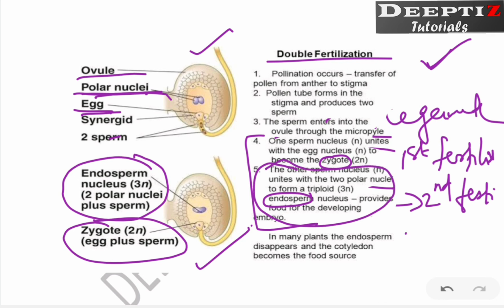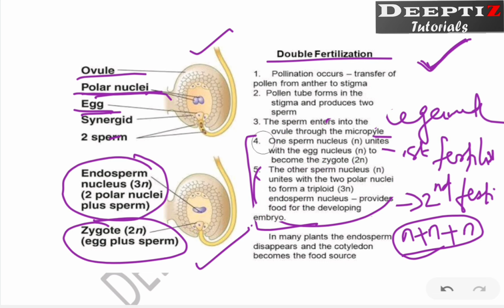Because the polar nuclei, which already has two nuclei, combine with one more nucleus from the male. So three haploid nuclei fuse. Triple fusion. So how will you write double fertilization and triple fusion? These two fertilizations together form double fertilization. This step alone we call triple fusion, where endosperm is developed.